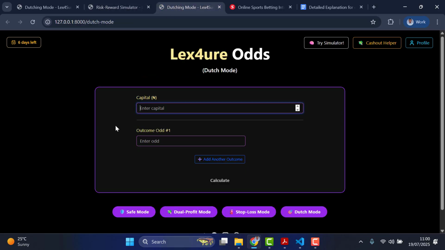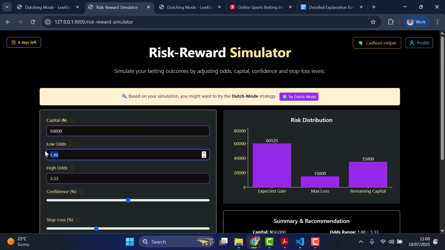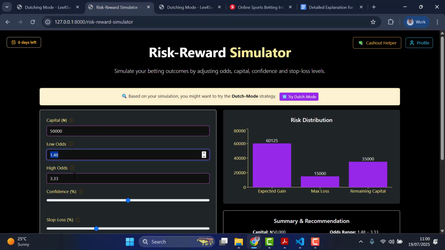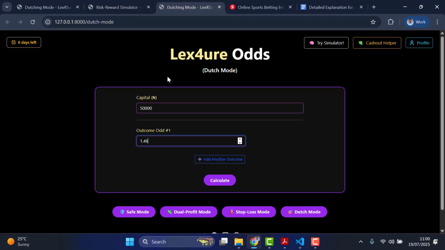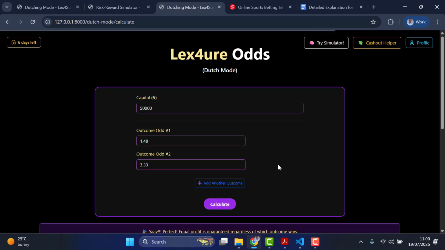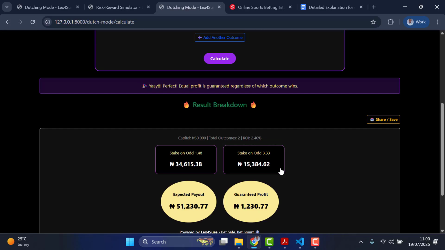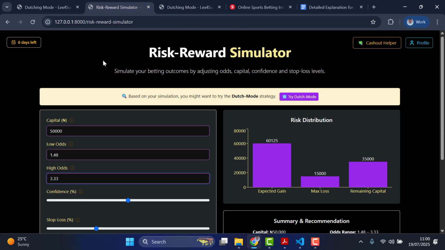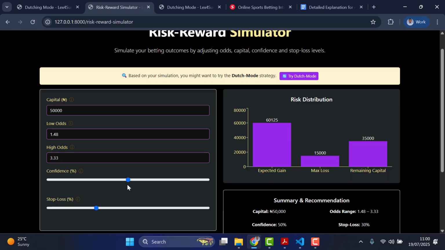Probably let's just try this. Let's copy this and paste it here. While we have here 1.48, then we have here 3.33. So add one more outcome, enter. So calculate. So this is the outcome for this aspect. So this is your guaranteed profit or your expected gross profit. All right. So this risk reward simulator is just something that will tell you advice depending on what you are putting in here.